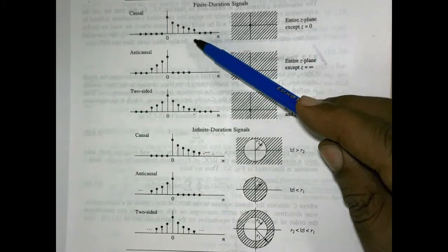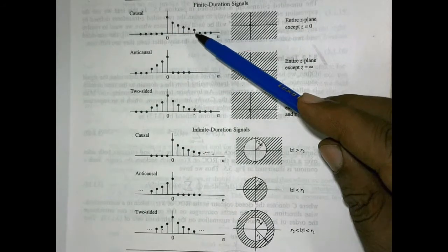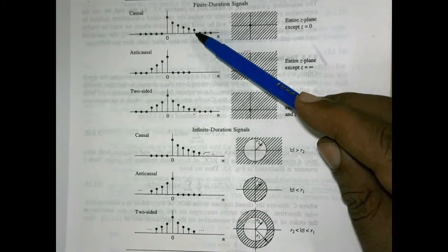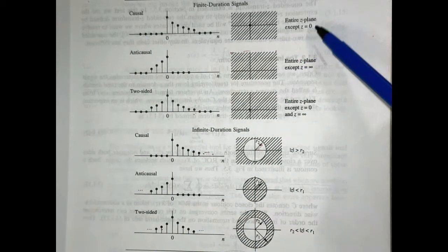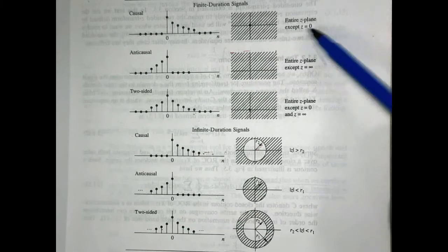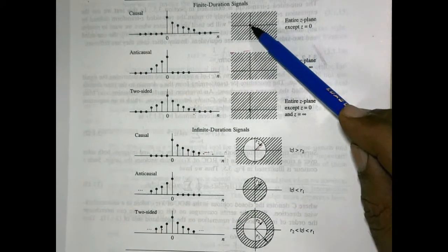There were some finite duration signals, and the finite duration causal signal, meaning right-sided signal. In the causal signal the region of convergence was the entire z plane except z equal to 0. The entire z plane was the region of convergence except this dot point, z equal to 0.